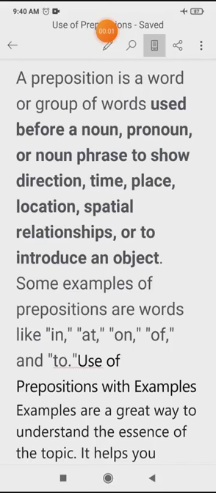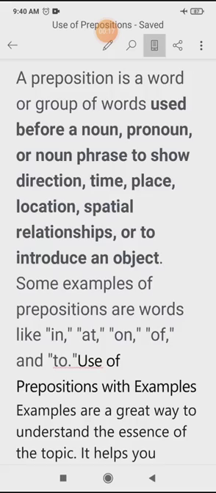Good morning, students. Today we will take the grammar topic preposition. How we can use preposition. First of all, it is necessary that you know what is a preposition.